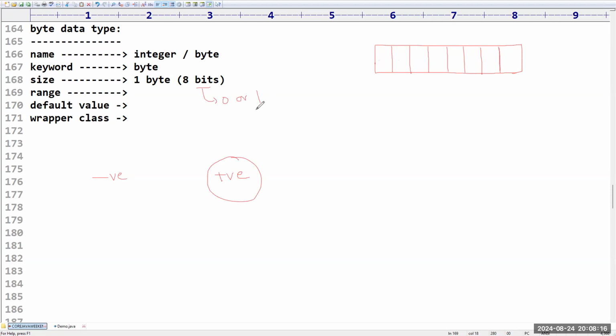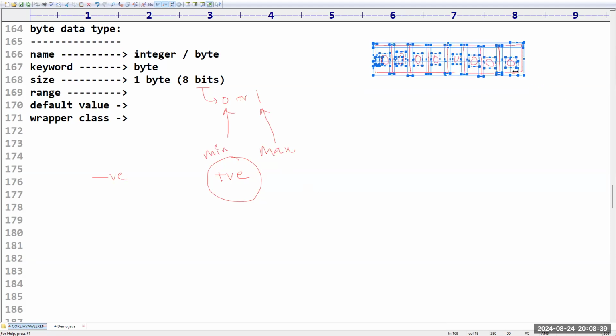So if you want a maximum value, we need to put ones. If you want a minimum value, we need to put zeros, right? So if I'm taking 0, 0, 0, 0, 0, 0, 0, 0, is it a minimum value or not? Please confirm, friends. Yes, sir.